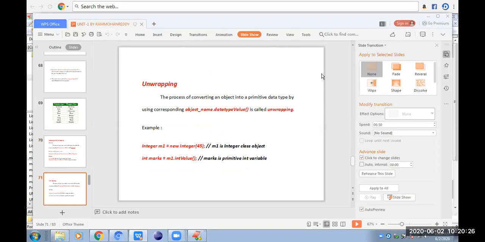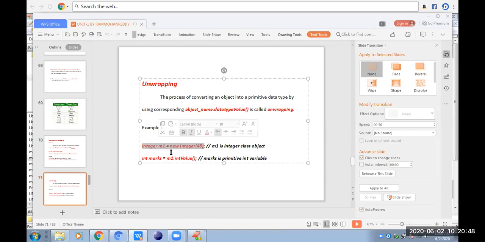Now, when we come to unwrapping, the reverse process, the process of converting an object into a primitive data type variable is known as unwrapping. For example, here we are taking Integer m1 is equal to new Integer(45). For the Integer object m1, we are giving the value 45. Here m1 is an object of the Integer class.